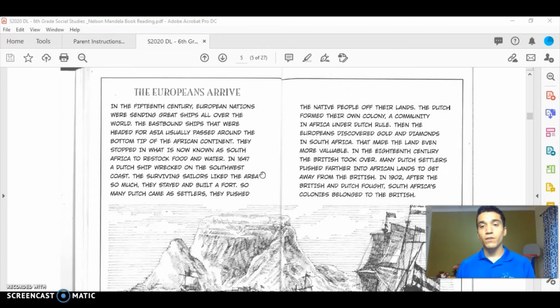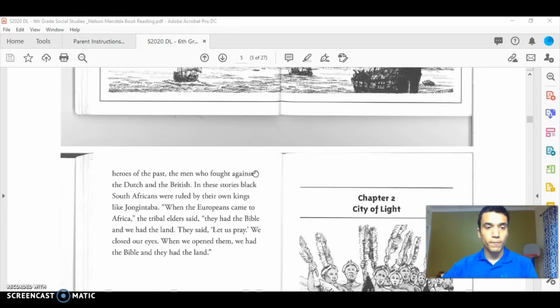Then the Europeans discovered gold and diamonds in South Africa. That made the land even more valuable. In the 18th century, which is the 1700s, the British took over. Many Dutch settlers pushed farther into Africa's lands to get away from the British. In 1902, after the British and Dutch fought, South Africa's colonies belonged to the British. And so this is all a part of European colonization.